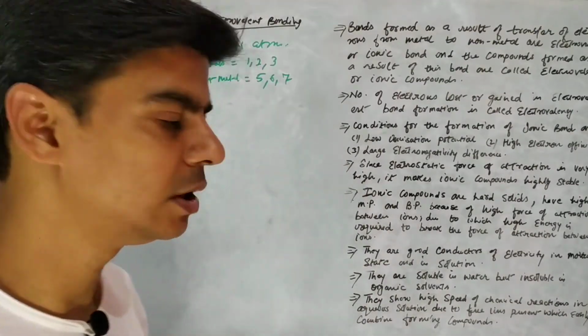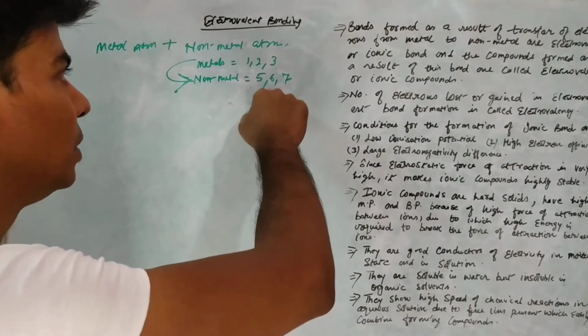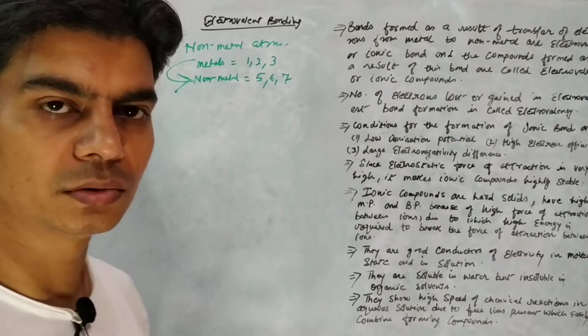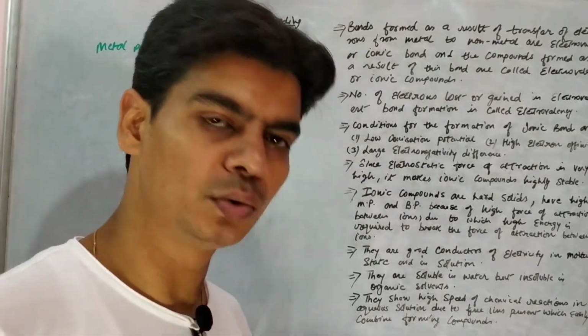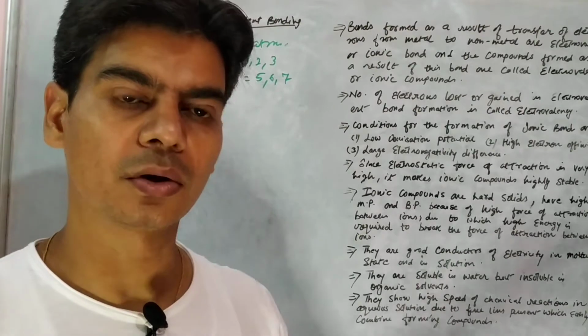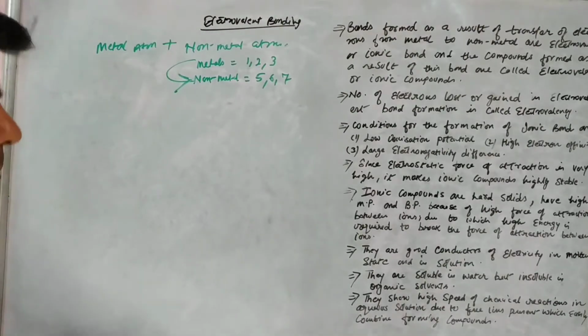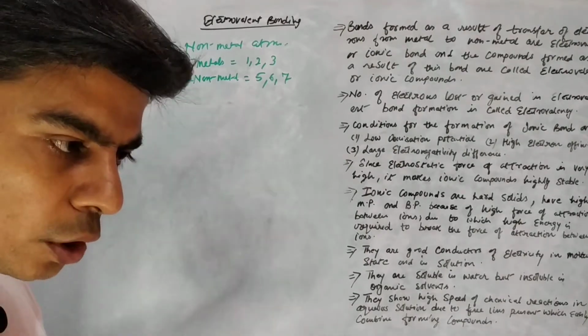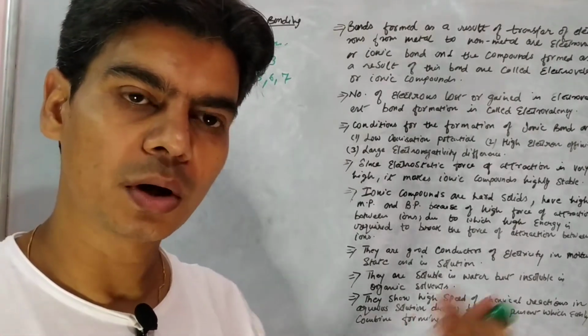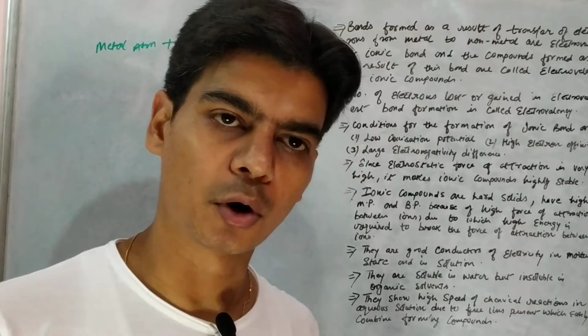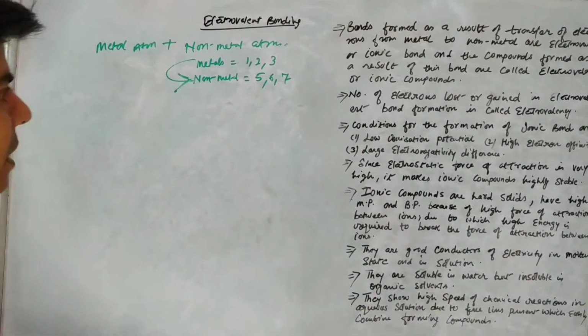Similarly, a non-metal atom that has 6 electrons finds it easy to gain 2 electrons rather than transferring those 6 electrons. So transfer of electrons always takes place from a metal to a non-metal in electrovalent bond formation.